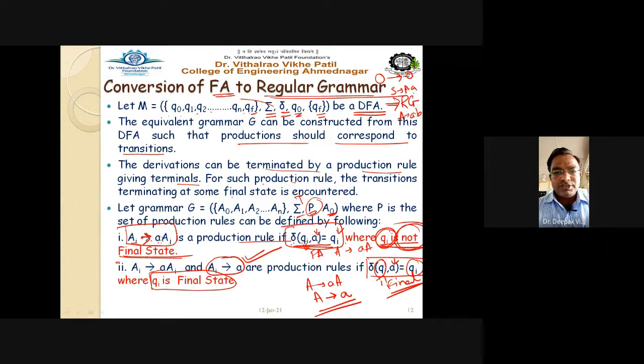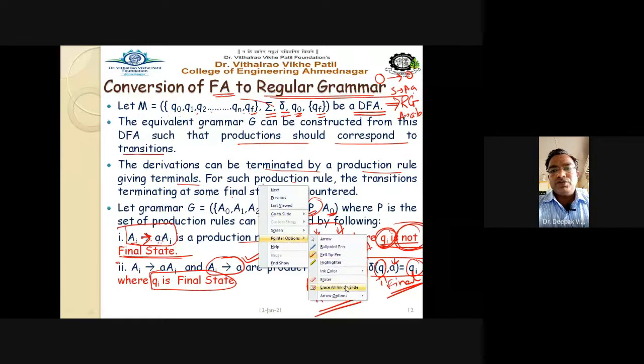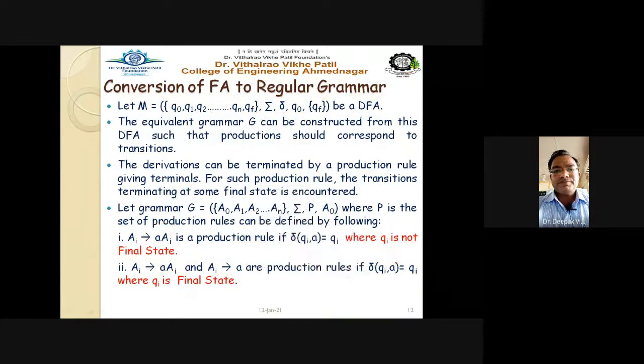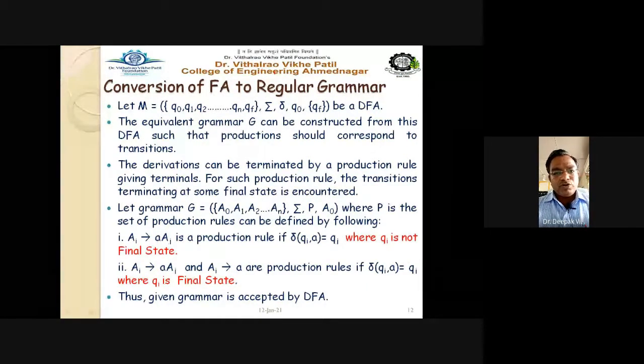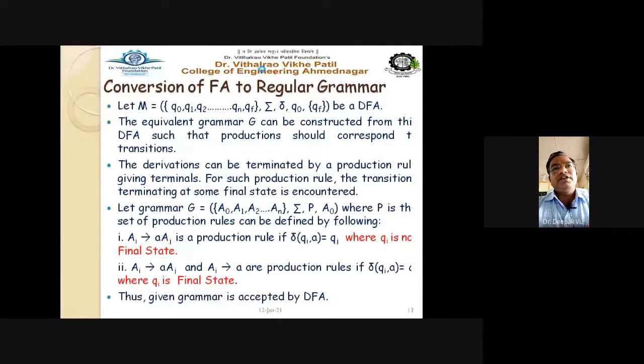Getting this point? This is how we convert the automata transitions into the production rules of the grammar. Thus the given grammar is accepted by the deterministic finite automata.